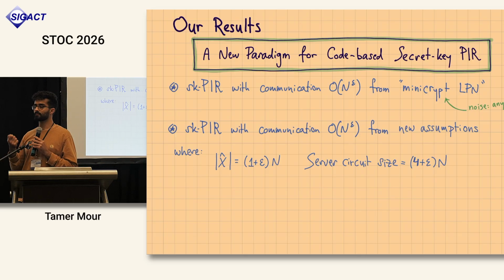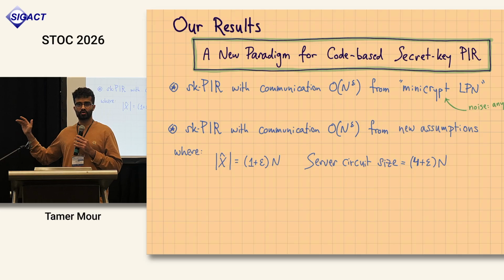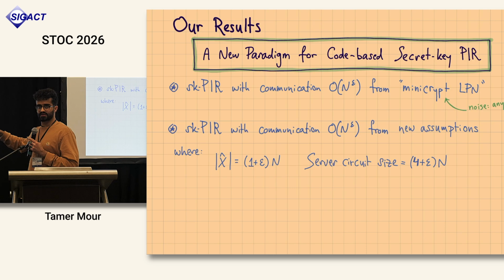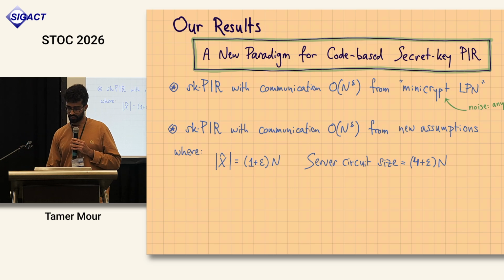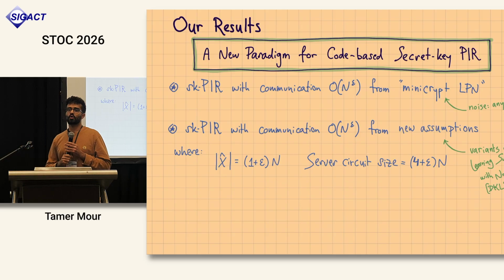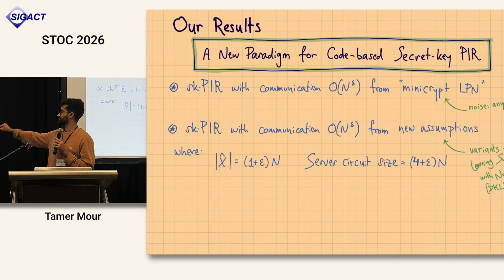And not only that, the circuit size that describes the server computation is almost 4n, so it's not much larger than optimal. And we get that from new assumptions that I'm going to tell you about later on. But for now, I'm just going to say that they are variants of a hardness assumption that was introduced in 2009, which is called learning subspace with noise.